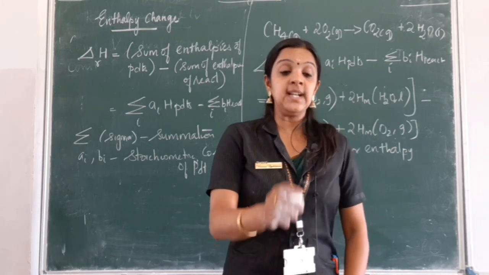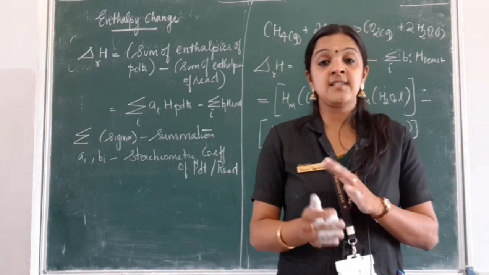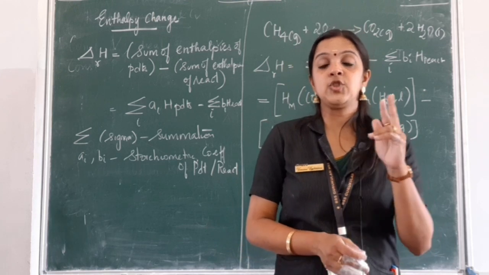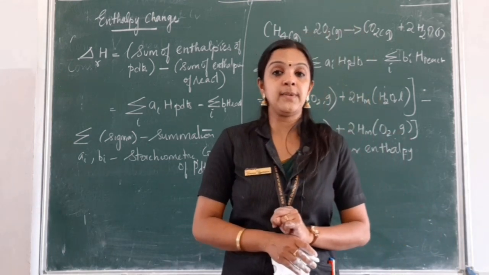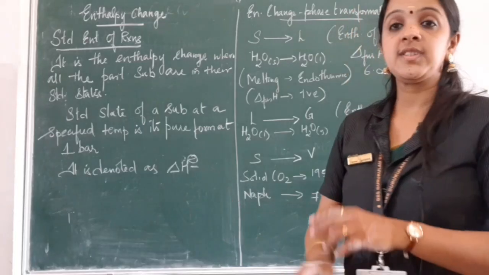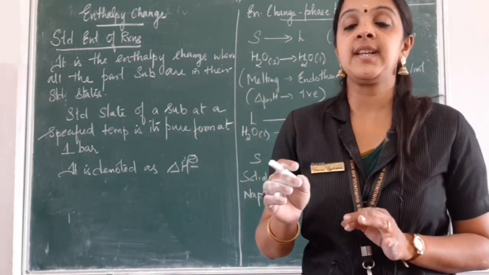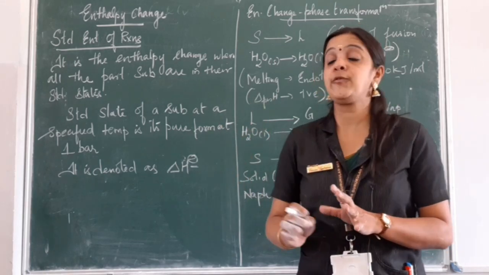Now we will be learning some standard enthalpy changes taking place in reactions, transformations and other thermochemical reactions. Today we will be learning about two or three enthalpy changes and then we will go on to further reactions. I told you that when we study the enthalpy of a reaction, we have standard enthalpies of reaction.